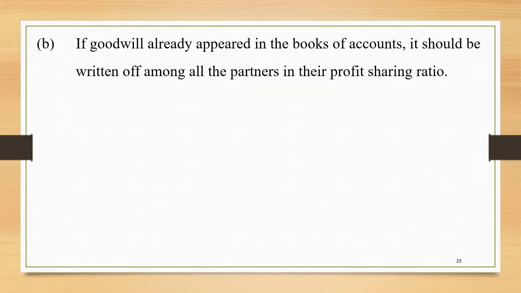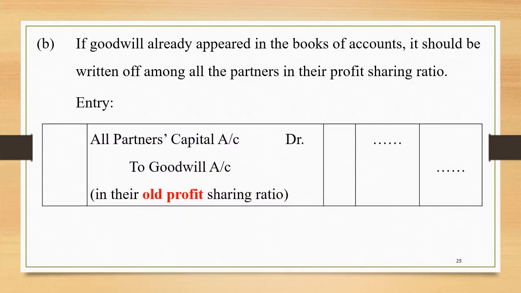Second part of goodwill. If goodwill already appeared in the books of accounts, it should be written off among all the partners in their profit sharing ratio. What is the entry required? All partners' capital accounts debited to goodwill. Over here, we have to take care that when we debit partners' capital, we need to include the retiring partner or deceased partner in case of death of partner, right? So all partners' capital accounts debited to goodwill account. You can see that I have already highlighted in which ratio. It is old ratio. Okay, so partners' capital accounts will be debited in their old profit sharing ratio.